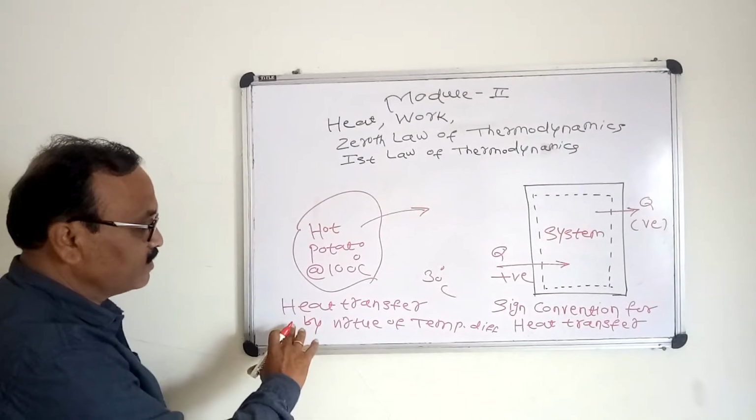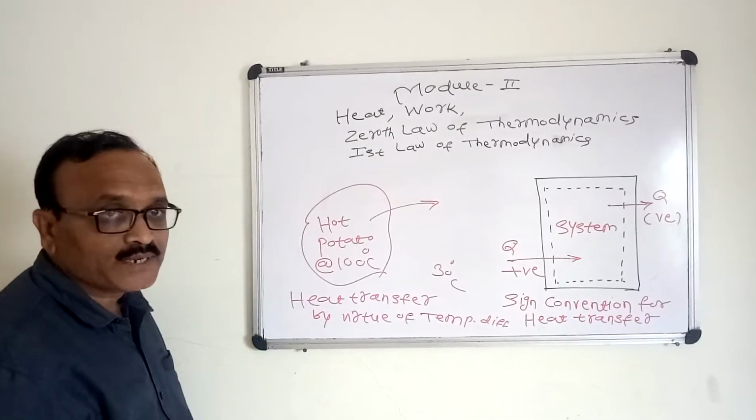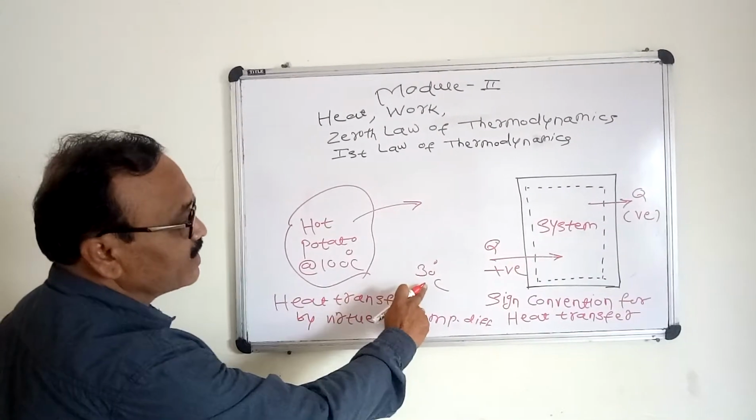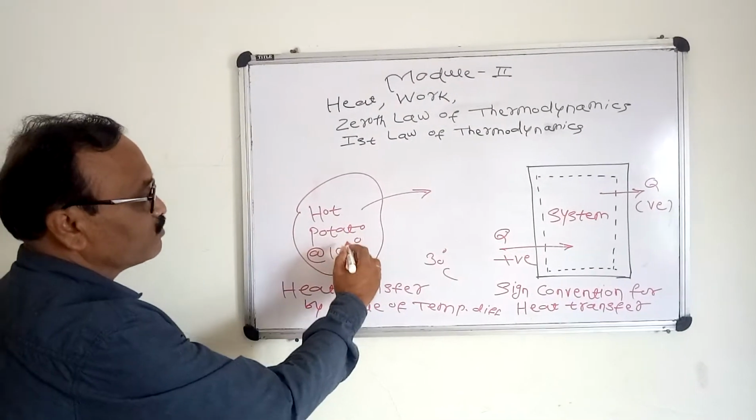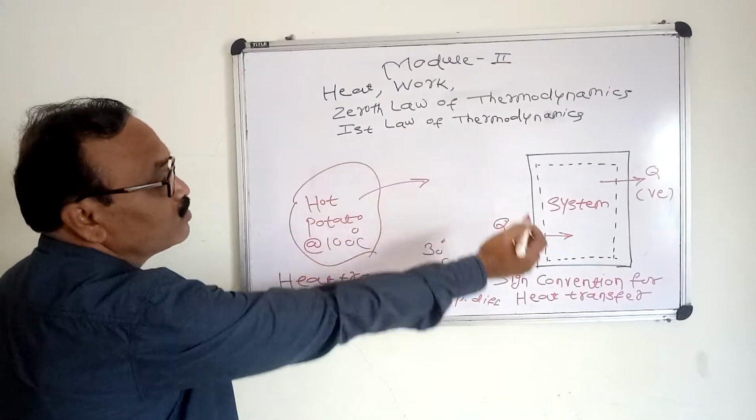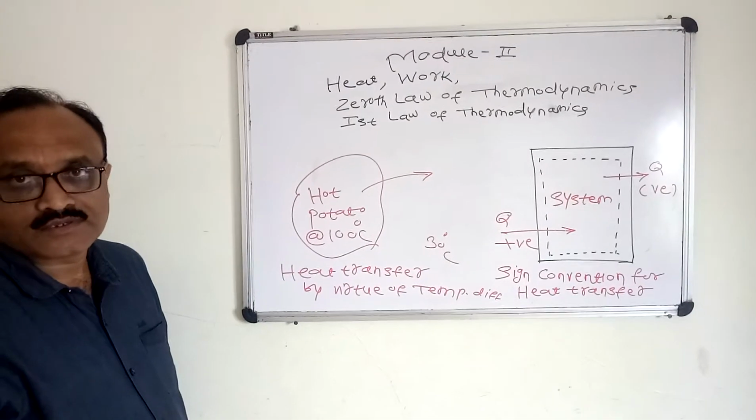Heat transfer takes place by virtue of the temperature difference. Let us say the outside temperature is 30 degrees Celsius, and heat is going to transfer from the hot potato to the universe.